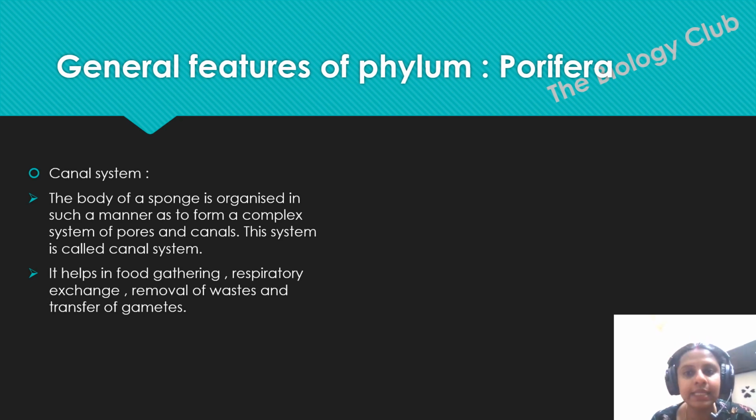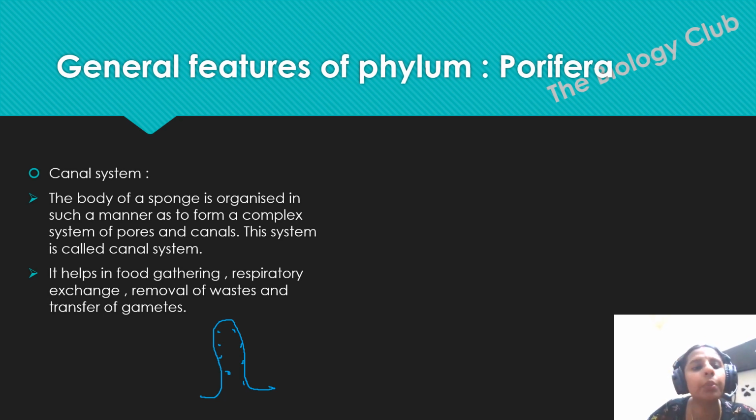This system is known as canal system. The entering of water through this particular channel is known as canal system. So the body of this sponge is organized in such a manner as to form a complex system of pores called canals. So the structure I have shown you just now is known as canal system here. It helps in food gathering, respiratory exchange, removal of waste, and transfer of gametes also.